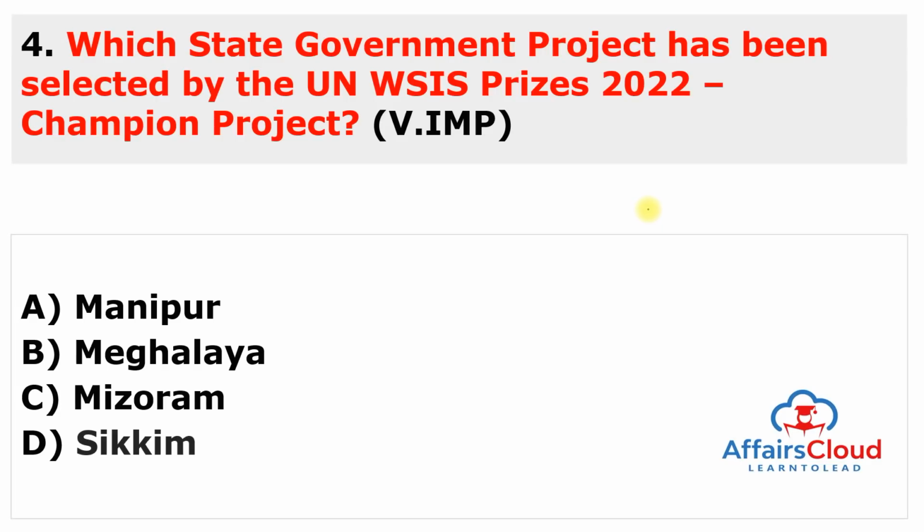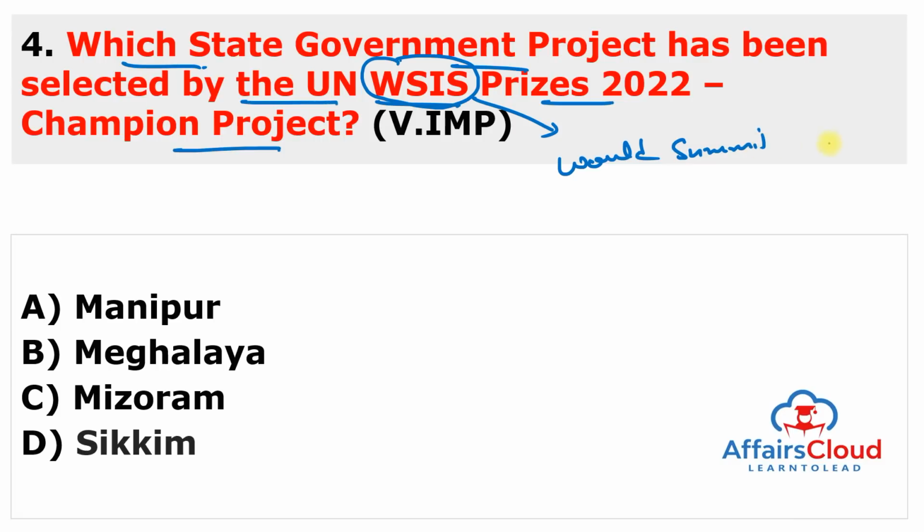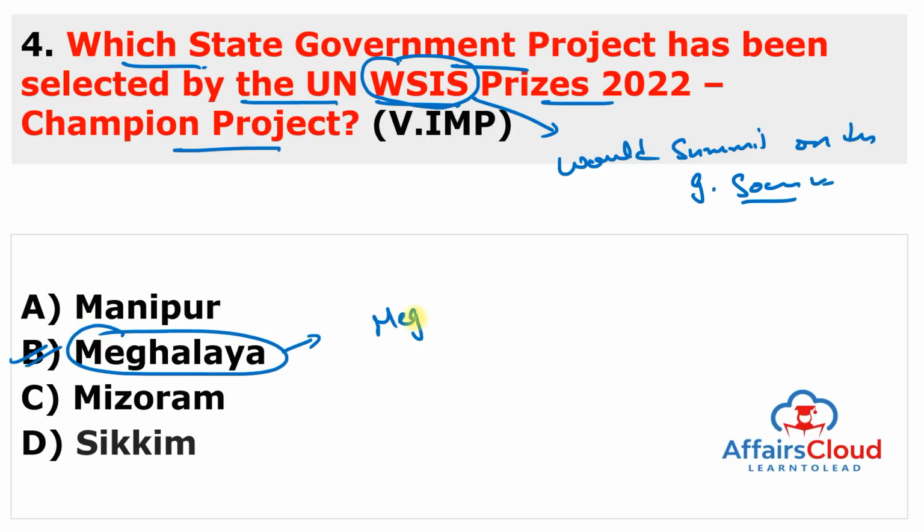Moving to next question. Which state government project has been selected by the United Nations WSIS Prizes 2022 under the category Champion Project? You have to remember, this is United Nations WSIS Prizes. It stands for World Summit on the Information Society. This is given by the United Nations, and the answer of this question is Meghalaya. The state government is Meghalaya, and the project name is MeghEA.